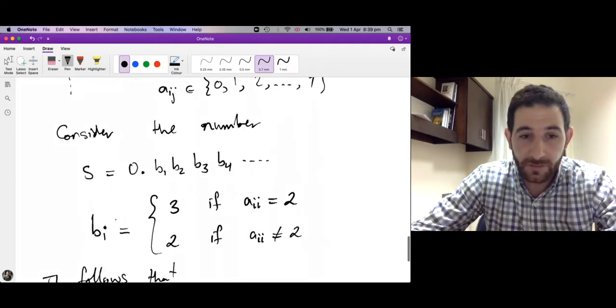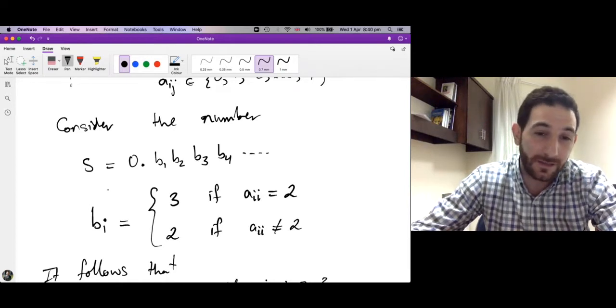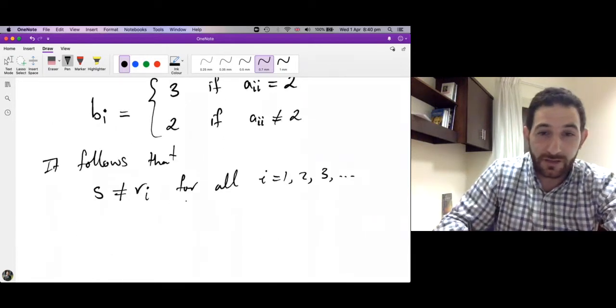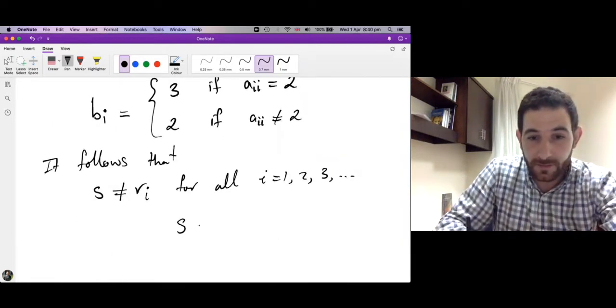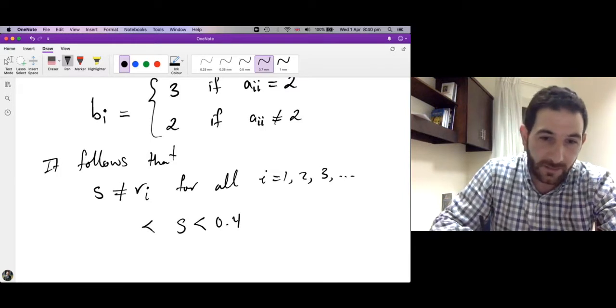By construction, because we let the ith place of S be different from the ith place of Ri.